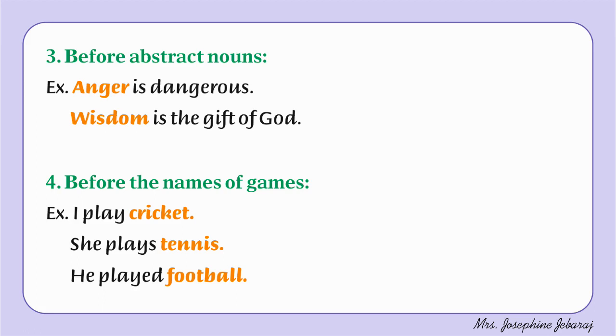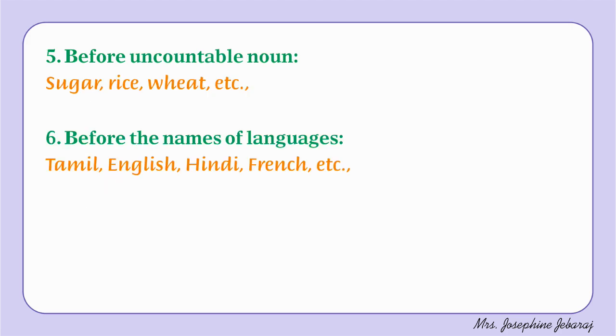Number 4. Before the names of games. Example, I play cricket. She plays tennis. He played football. Number 5. Before uncountable nouns like sugar, rice, wheat, and so on. Number 6. Before the names of languages. Tamil, English, Hindi, French, etc.